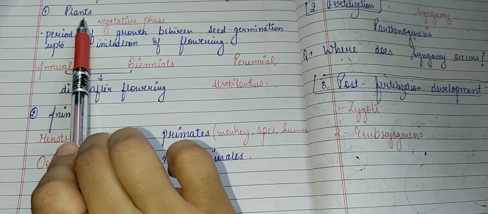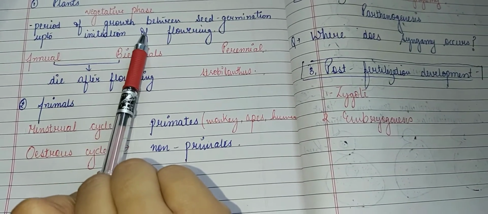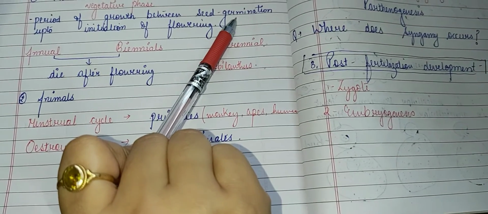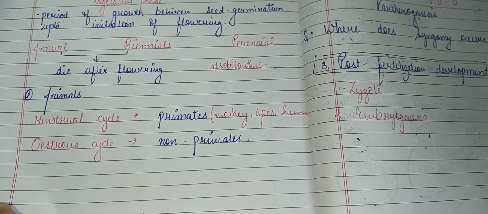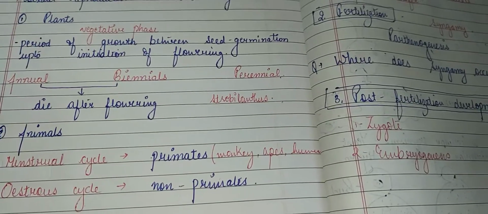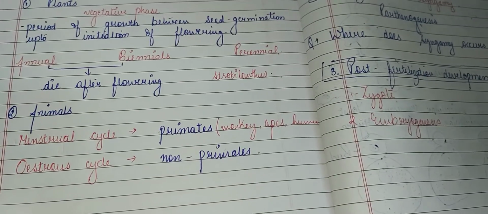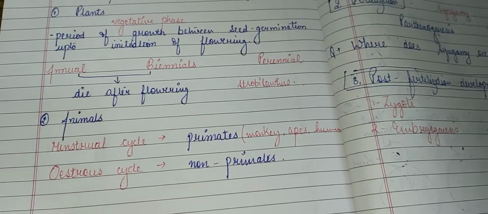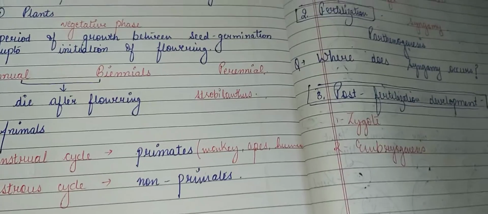In plants, the vegetative phase starts immediately after seed germination. The young seedlings grow and develop into the new plant.